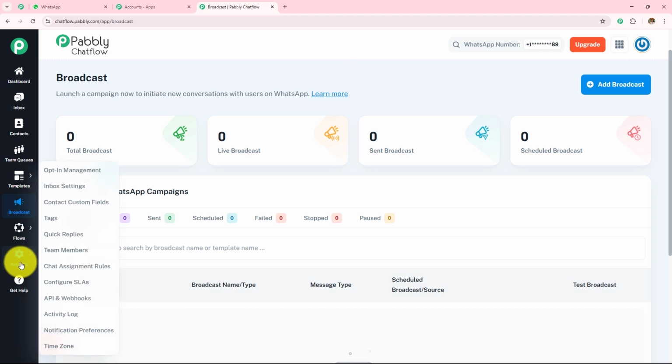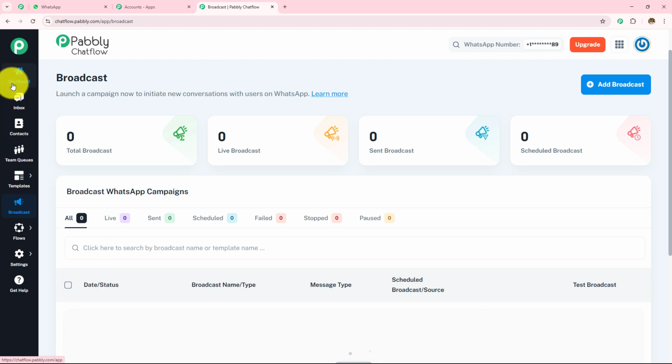Next, we have the settings. So here you can see all the options we have in settings: opt-in management, inbox settings, contact custom fields, tags, quick replies, team member, chat assignment rules, configure SLAs, APIs and webhooks, activity log, notification preference, and the time zone. If you want to get the detailed information of all these fields, you can visit our YouTube channel. The final option is of get help. So this will help you access the help center or the support documentation.